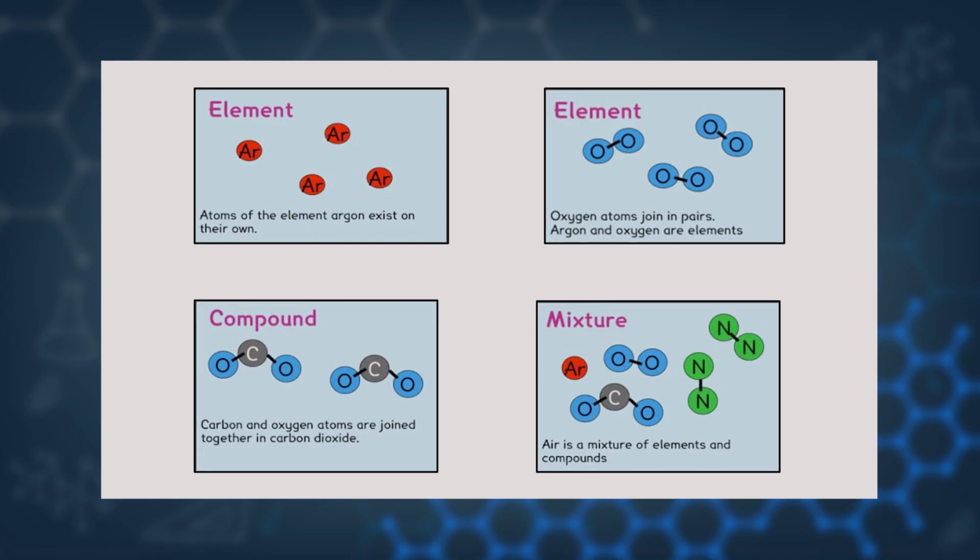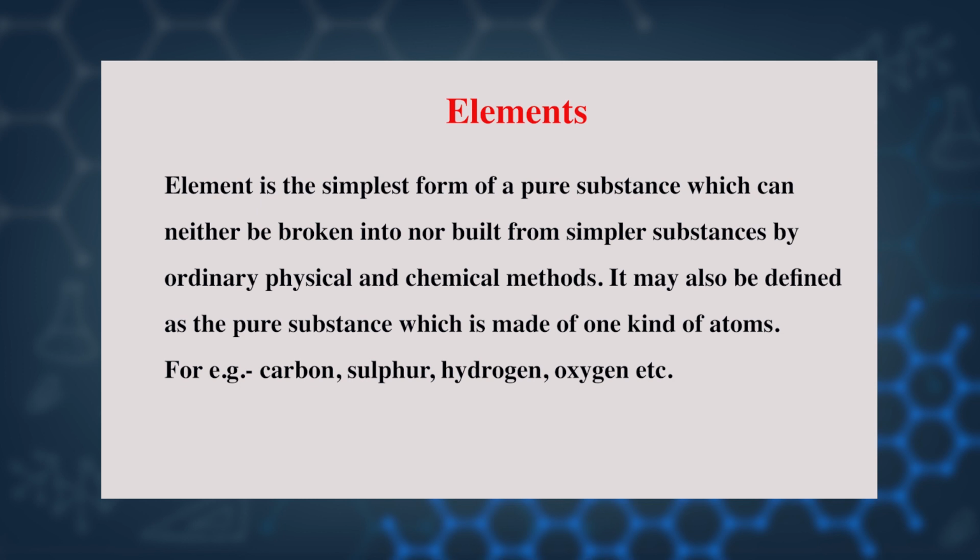In class 11th chemistry, basically chemistry is based on elements. What is the meaning of element? Element is the simplest form of a pure substance which can neither be broken into nor built from simpler substances by ordinary physical and chemical methods. It may also be defined as the pure substance which is made up of one kind of atoms. It means a single element is made up of one kind of atom.